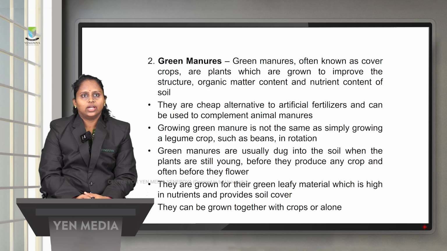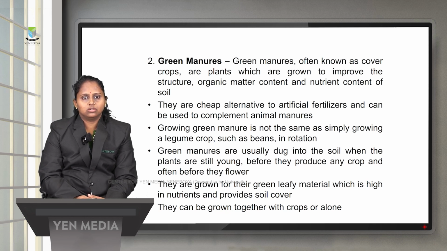So the next organic fertilizer is green manures. They are nothing but green crops or plants which are grown to improve the structure, organic matter and nutrient content of the soil. Green manures are cheap alternatives when compared to artificial fertilizers, and they can be used to complement animal manures. So growing green manure is not the same as simply growing a legume crop. Green manures are usually dug into the soil when the plants are still young, before they produce any crop, and often before they flower.